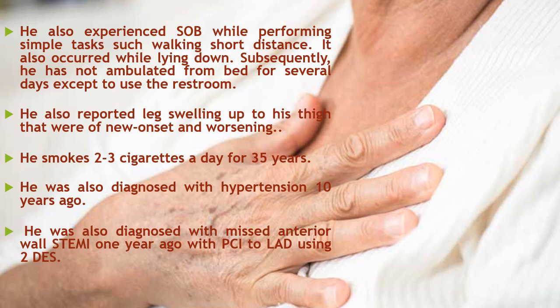Analyzing each word. So this slide is giving you, in the first part, the NYHA class of the dyspnea. Then it is giving you another associated cardiac symptomatology, which is the lower limb edema, and then adding to the risk portfolio of the patient, which is the smoking and hypertension. And the last one, what is a structural heart disease that may be in this patient? This patient had a previous anterior MI.